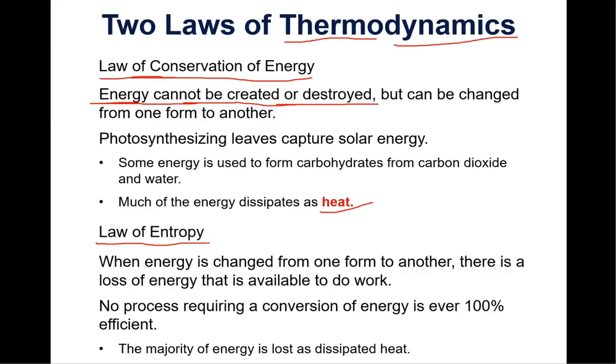Right here is this statement in the middle: no process requiring a conversion of energy is ever 100% efficient. So what is energy efficiency? What does that mean? Well, the chemical reaction that our cells carry out in order to produce energy to do work, the primary chemical reaction, is called cellular respiration.